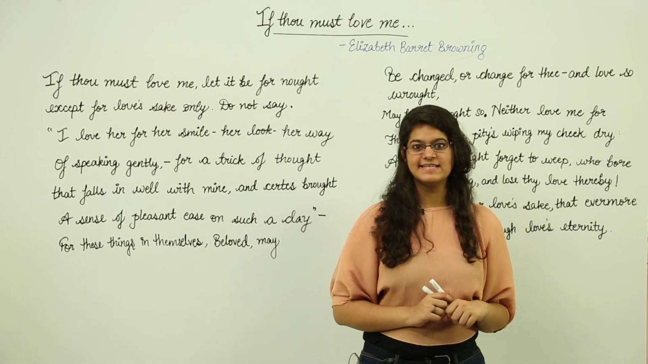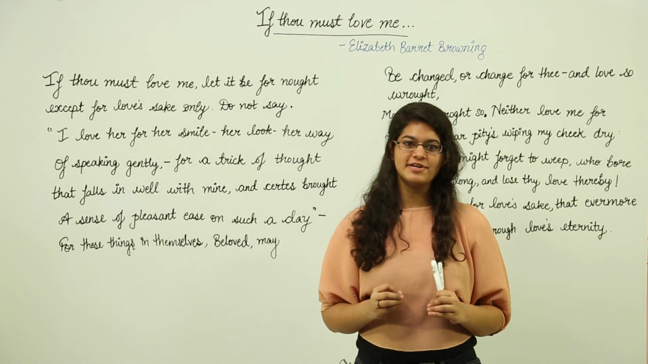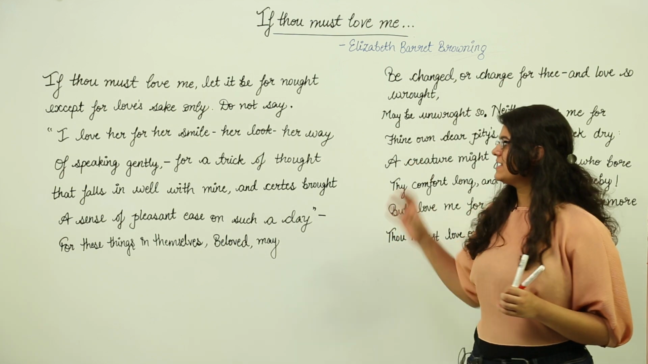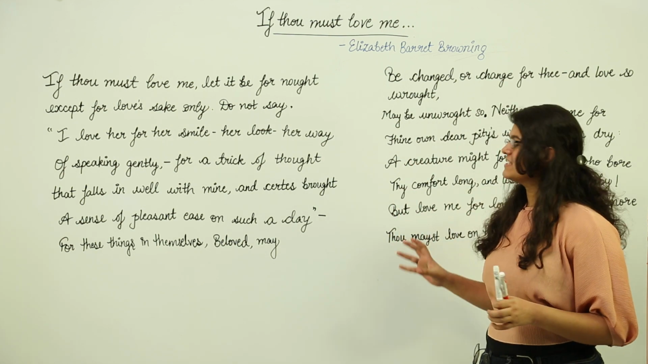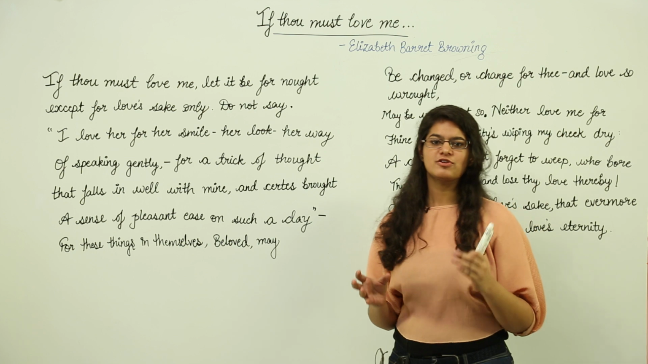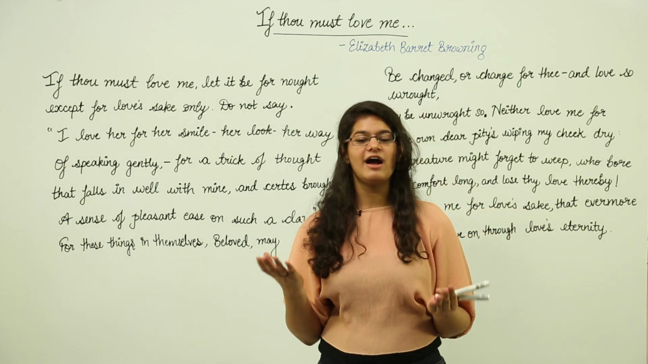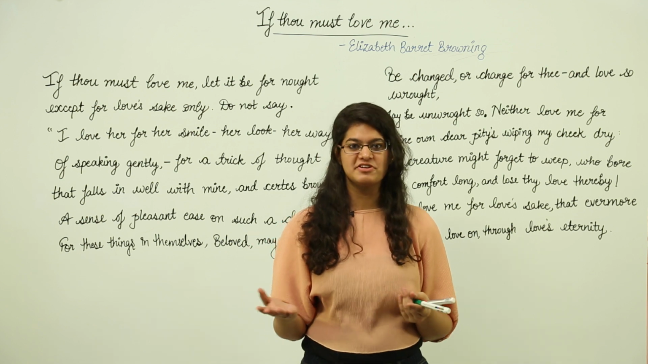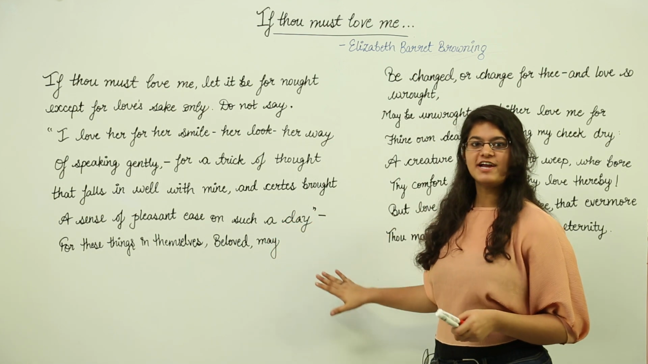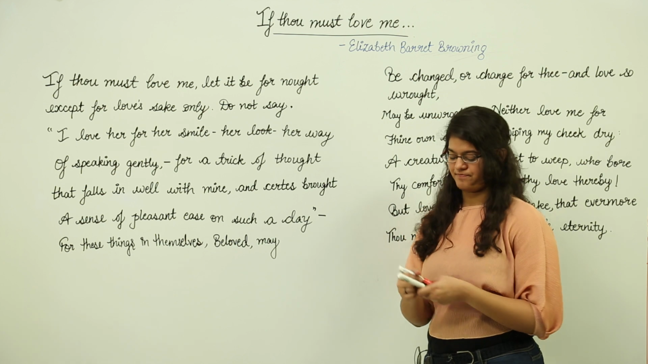Now we have seen that this poem is actually a sonnet. A sonnet is a 14-line poem and it has a rhyme scheme of its own. There are two kinds of sonnets. One is the Petrarchan sonnet and the other is the English sonnet or the Shakespearean sonnet. Let us first try to understand the rhyme scheme of the poem.